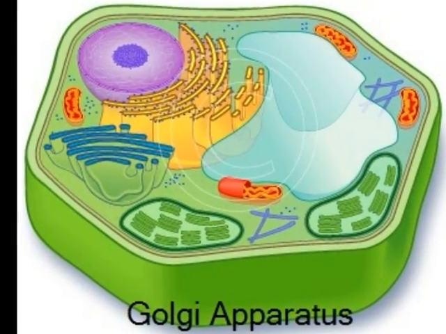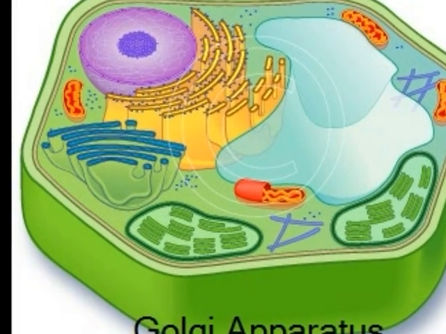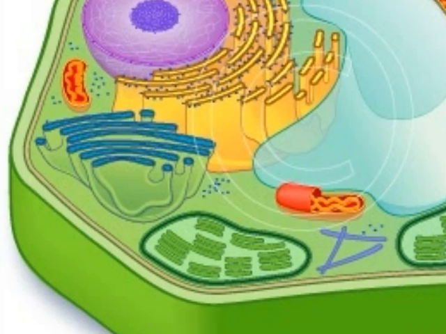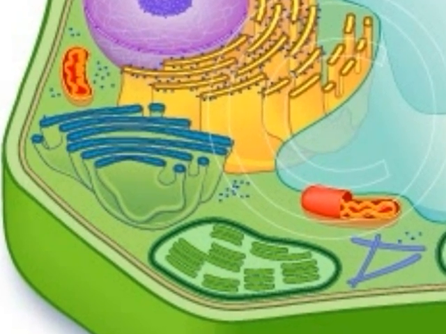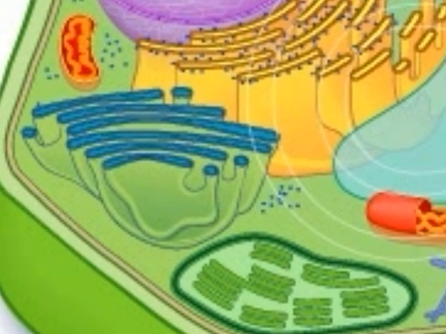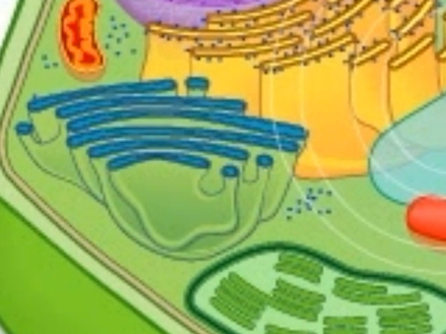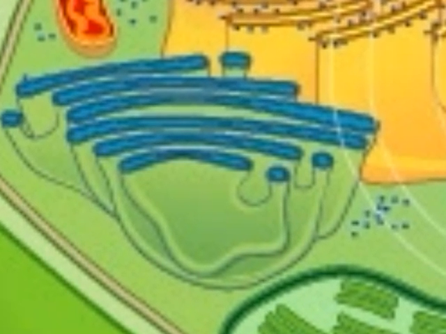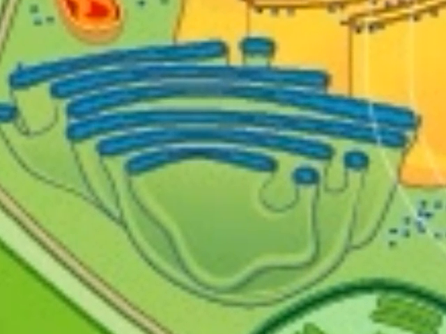Proteins produced by the rough endoplasmic reticulum move to a stack of membranes called the Golgi apparatus. The Golgi apparatus was named after an Italian biologist, Camillo Golgi, who discovered it. Enzymes in the Golgi apparatus attach carbohydrates and lipids to proteins. From the Golgi apparatus, proteins are then sent to their final destinations.